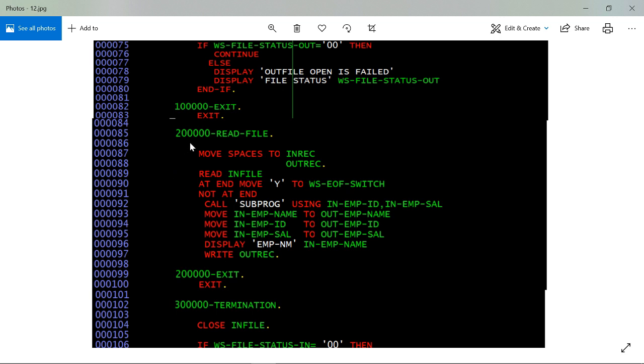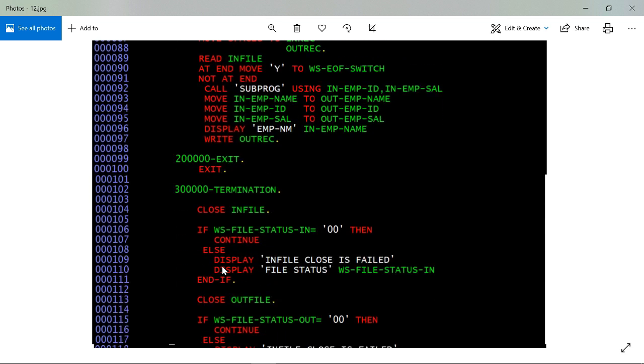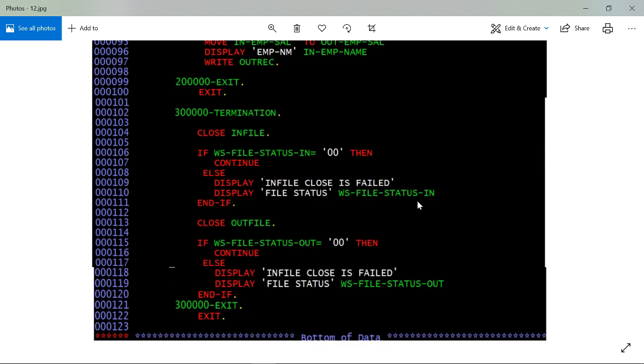And we will read this input file till the end of file switch becomes Y. Okay, and after that we are closing the input file and output file. If it is closed successfully, then we will receive nothing, and otherwise we will receive the message that something happened with the closing of the file, input file or output file.